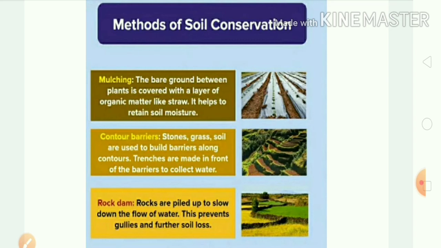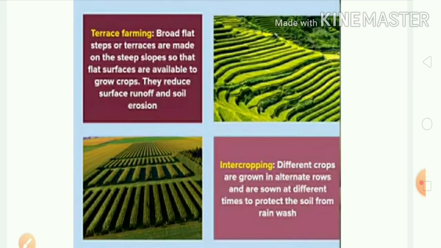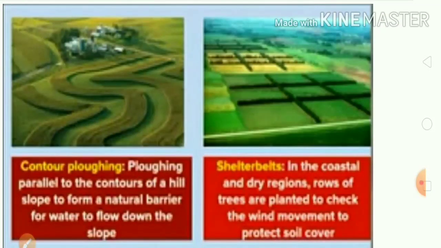Next we have intercropping. In this method different crops are grown in alternate rows and are sown at different times to protect the soil from rainwash. The next method is contour ploughing, where the land is ploughed parallel to the contours of a hill slope, like you can see in the figure. This is done to form a natural barrier for water to flow down the slope and prevent soil erosion.